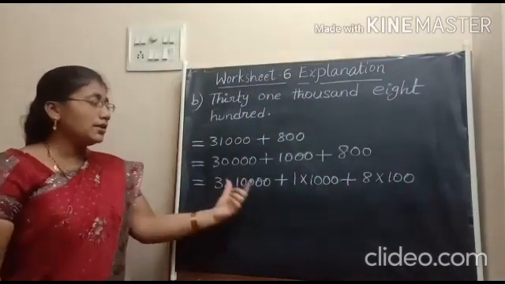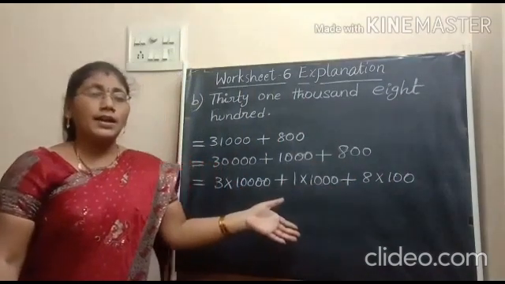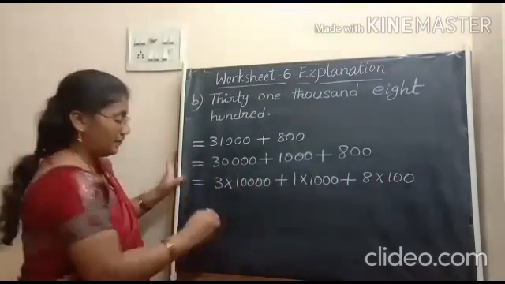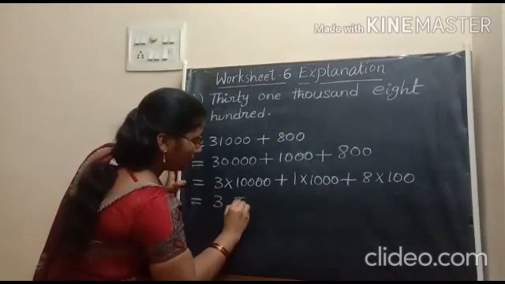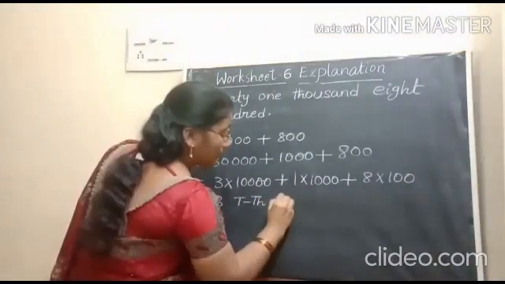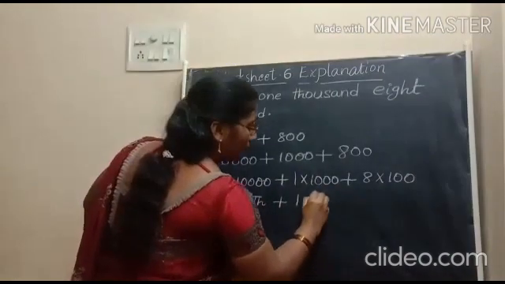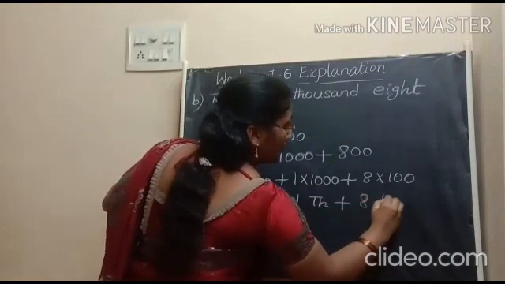Now I am taking 10,000, 1,000, 100 as places and I am writing in words. 3 10,000s means TTH. I am using short form. Plus 1,000. TH for thousands. And 800s. 8H.